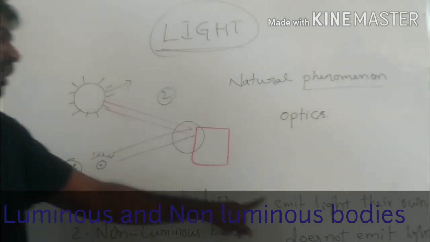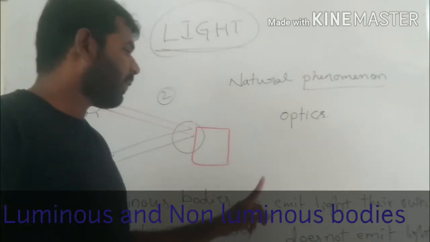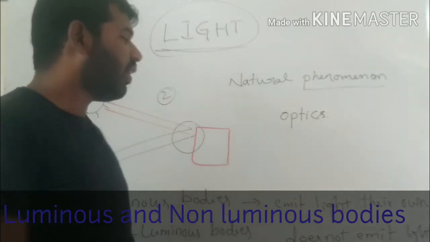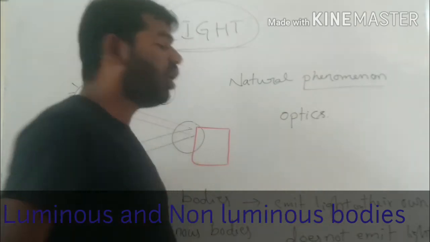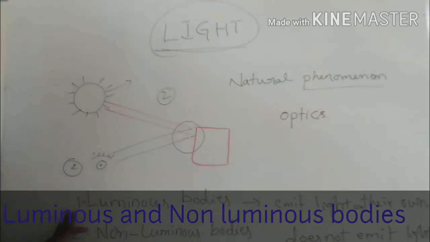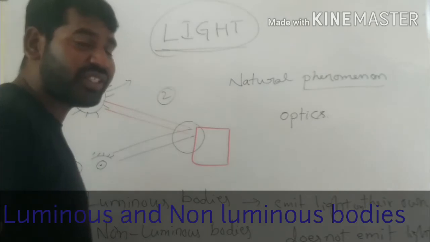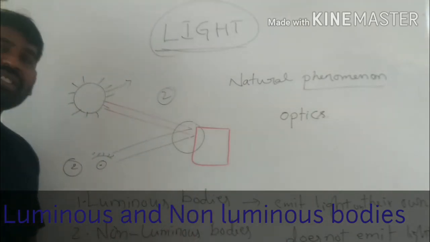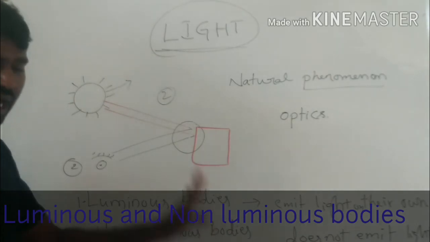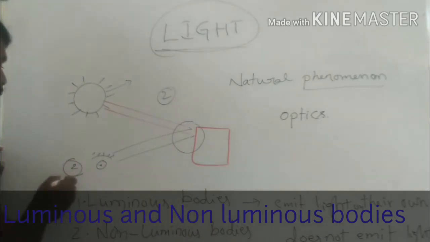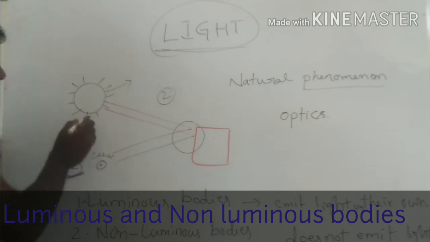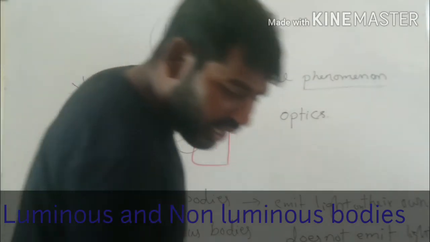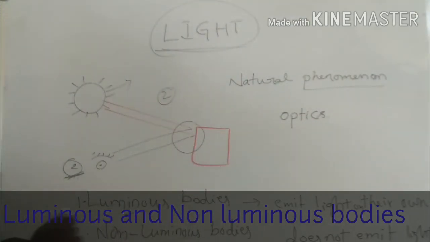What are luminous bodies? The objects or bodies which emit light on their own are called luminous bodies. The objects which do not emit light on their own are called non-luminous objects. These are the two types of classification based on emission of light.